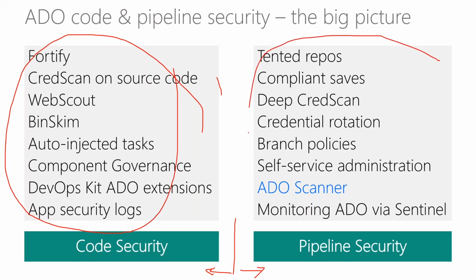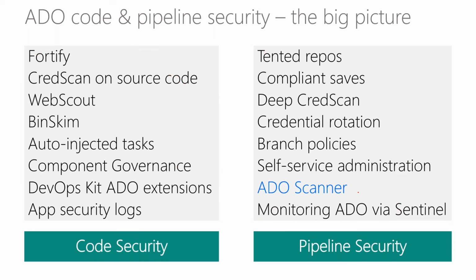And these are some of the other things that we do to ensure that our dev environments are secure, right? And ADO scanner is one of the big components of that strategy. But overall, as you can see, there is no one tool that gives you perfect security, right? Security is always a combination of multiple tools which try to guard us against different entry points or different attack vectors in our environment.